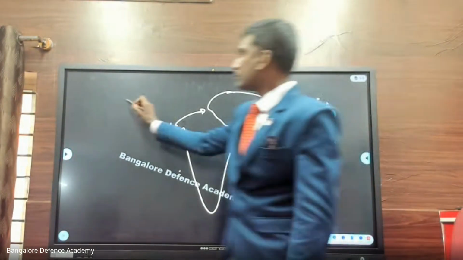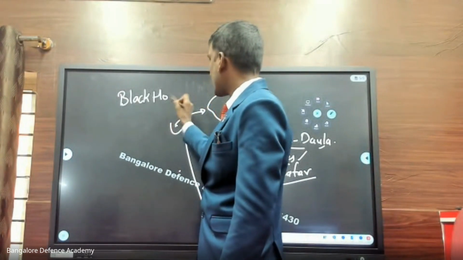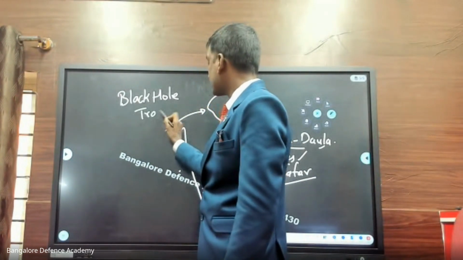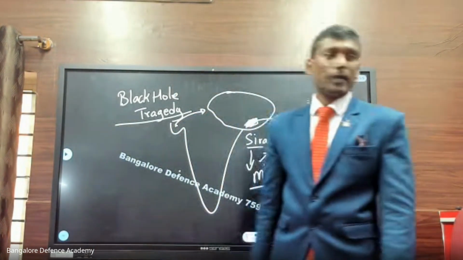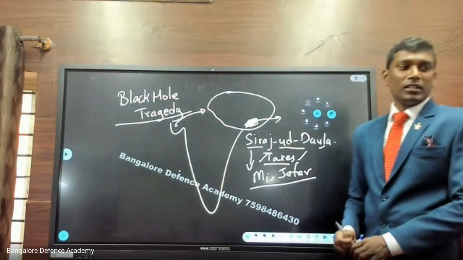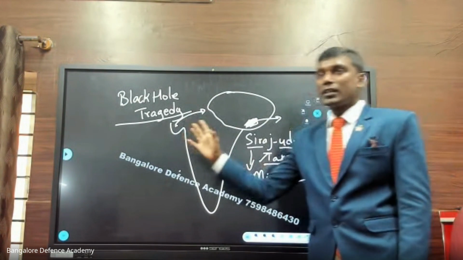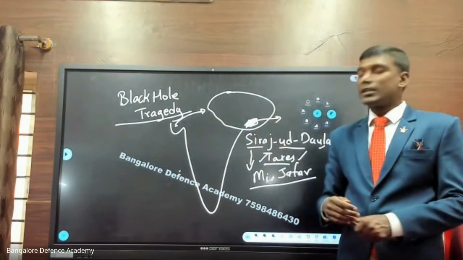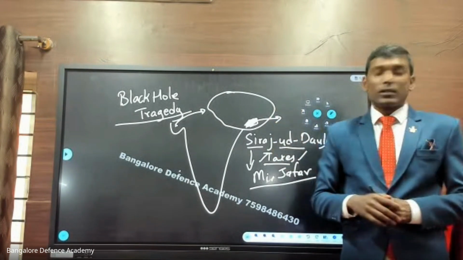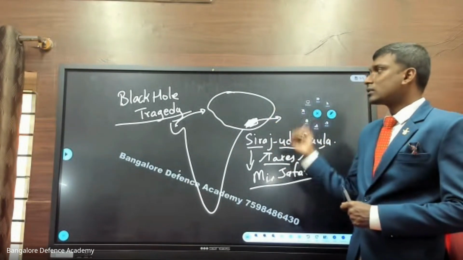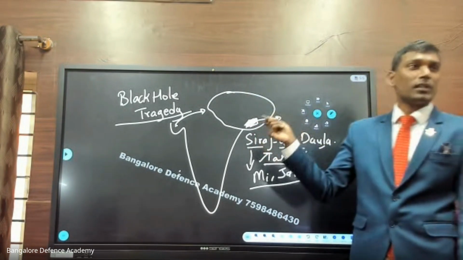What is this? Black Hole Tragedy. Take it down. Now what is happening? This incident, the Black Hole Tragedy, is a black mark, or you can say the beginning of the fight with the Indian princely kings. The British East India Company starts attacking the Indian kings. Why? Because some of the English citizens have been killed.